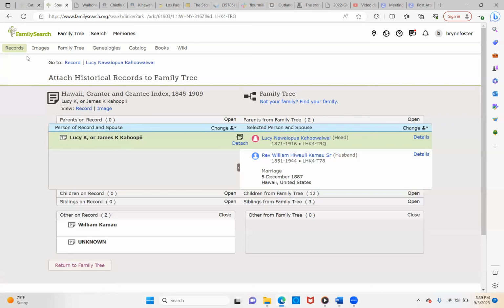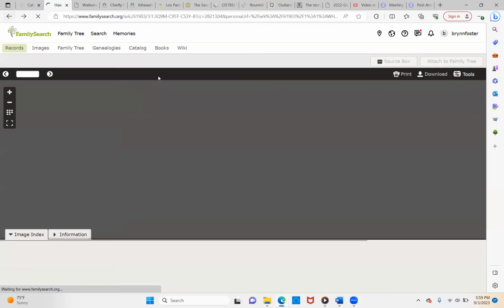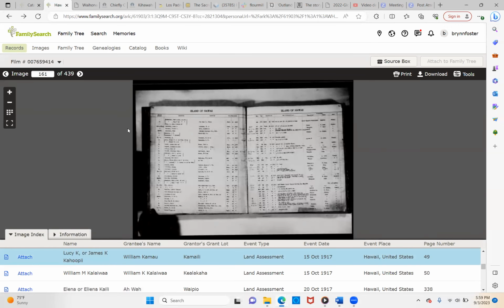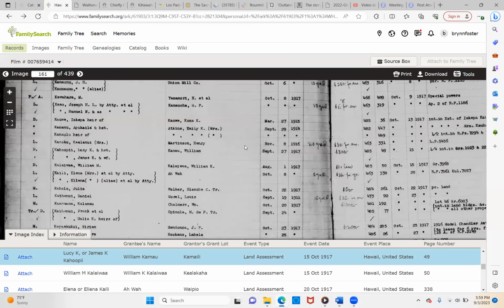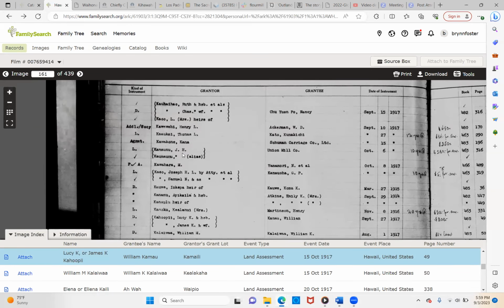That is very interesting. So I'm going to try and go back into that document and see if I can read anything else from the original document. So I'm going to zoom in and you see on the left side.